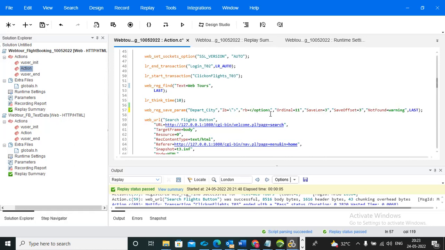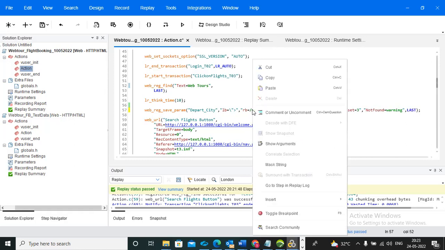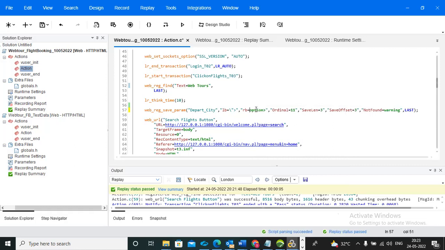So for example, you have given the boundaries wrong, okay, assume. You have given wrong boundaries. So now I will cut this first. After that, I will execute.